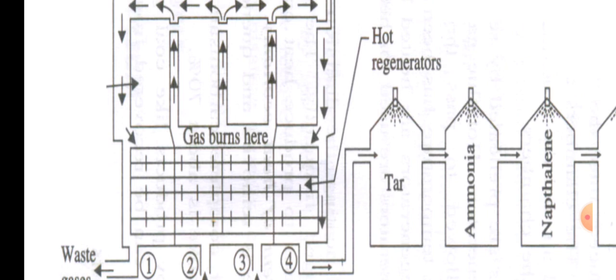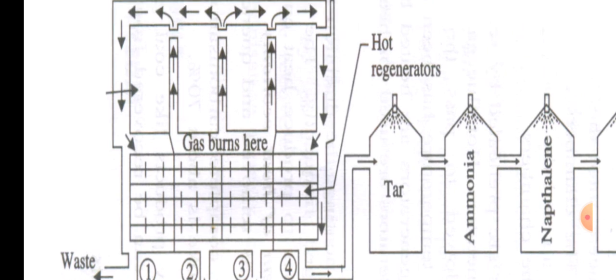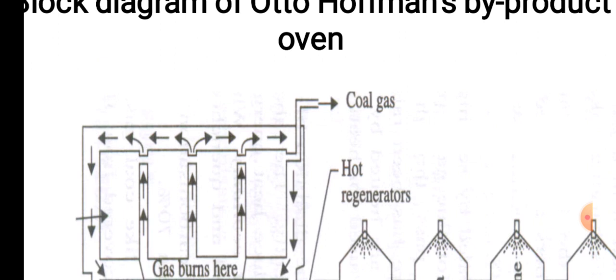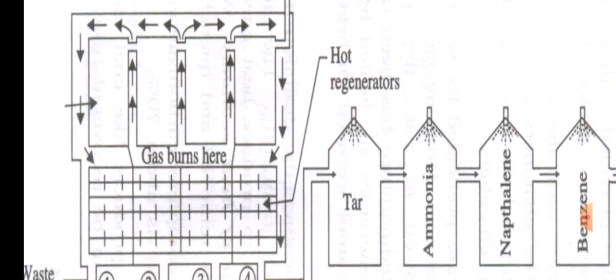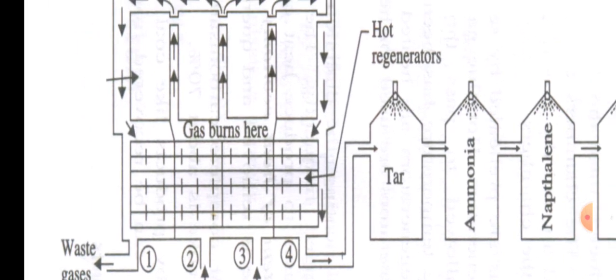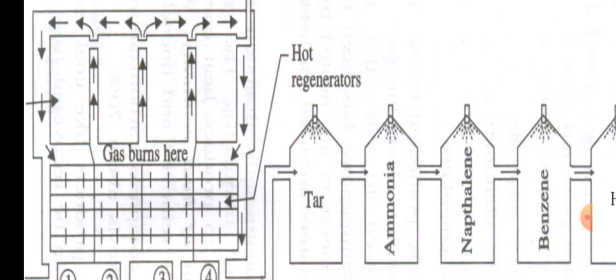Inside the oven the temperature increases, and during that time the coal present inside the 4 chambers will be converted to coke, and during that process coal gas will also be liberated at the top. At the bottom, that is outlet number 4, you can see flue gases will be liberated from the oven. Those flue gases will be collected in towers to recover valuable byproducts.